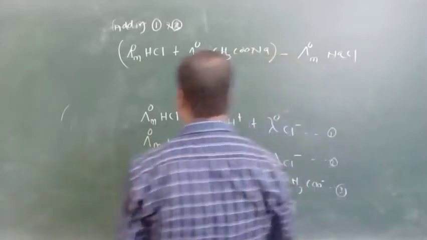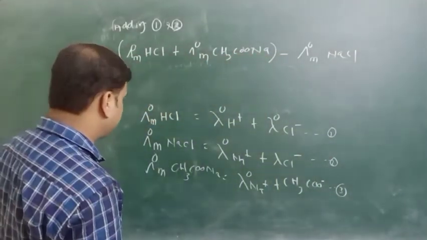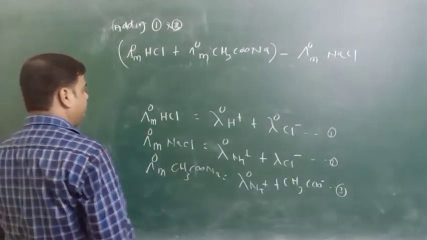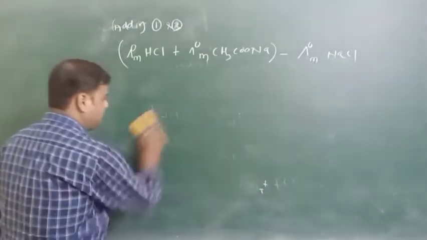We add from equation 1 and 2 and 1 and 3, and we subtract from that addition. Okay, so we will get the value.